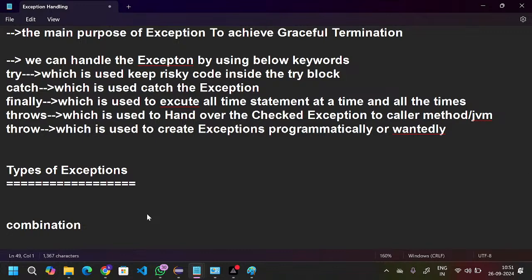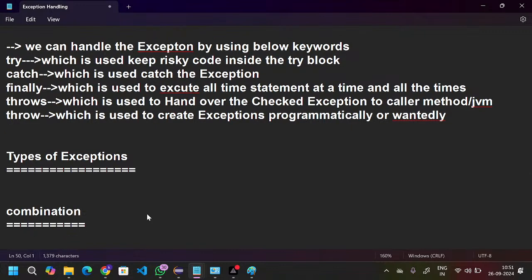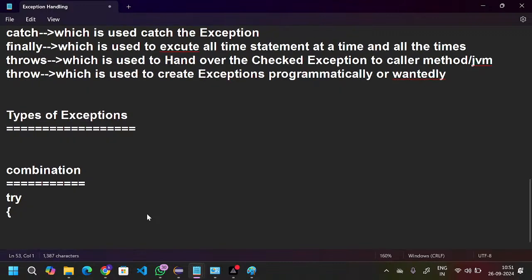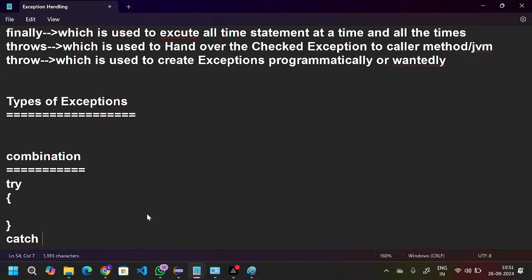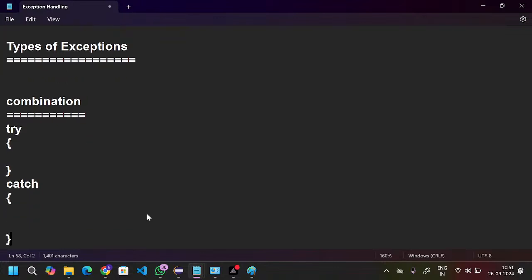Combinations, whenever you are trying to handle the exceptions, the try block and catch block are compulsory. If you want to handle the exceptions, this pair is mandatory. Try and catch block is mandatory, meaning one is throwing the exception and the other is handling the exception, right? So this pair is compulsory. At least one catch block will be there. This is case number one.